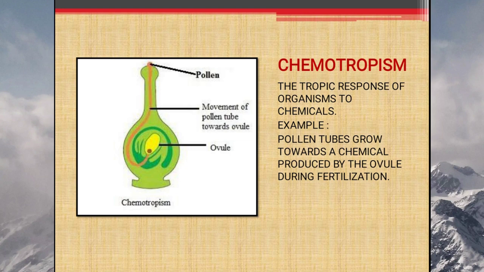Next is chemotropism. The tropic response of an organism to chemicals. Example, pollen tubes grow towards a chemical produced by the ovule during fertilization. About this you will be studying in chapter reproduction.